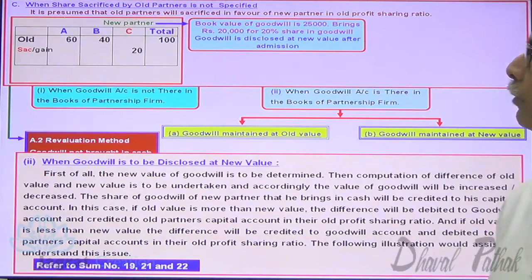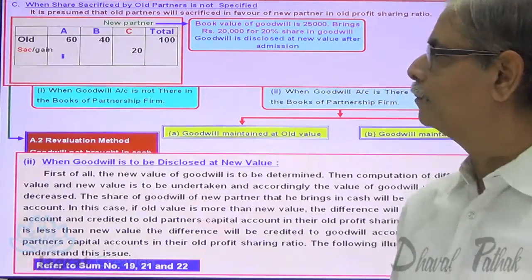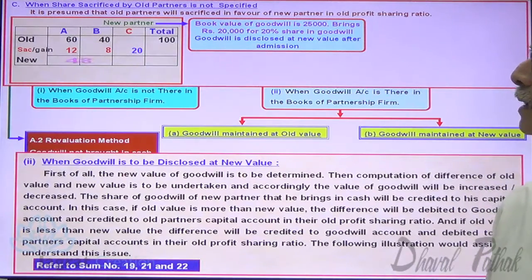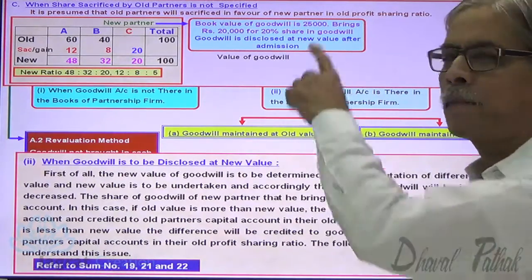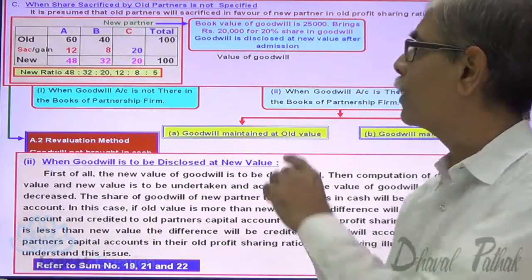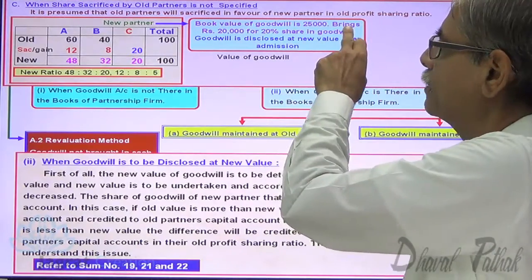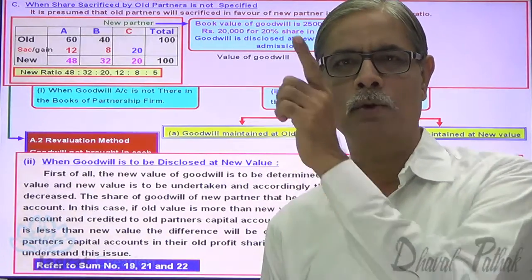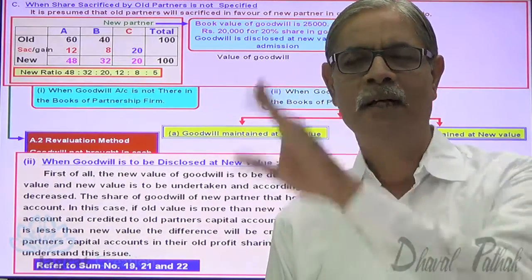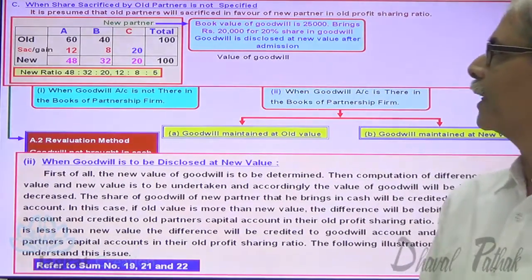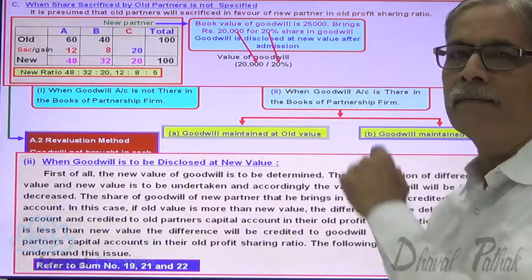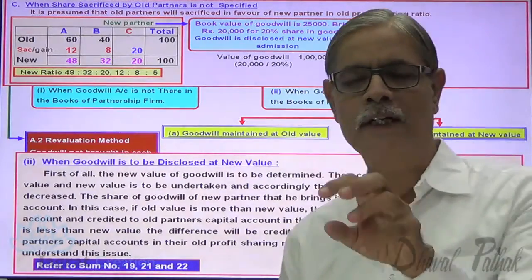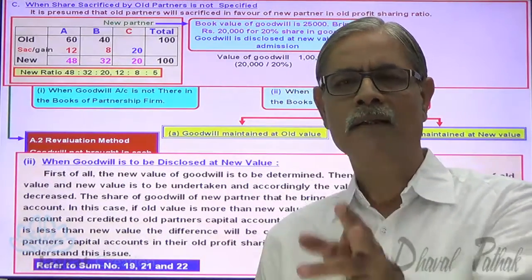First step, determine the value of goodwill. This is usual. 20% gets 12% from A, 8% from B. This is a new profit sharing ratio. Now you know it very well. C brings 20,000 for 20% share in goodwill. So 20% share is equal to 20,000. How much is the 100% value thereof? So to find out the value of goodwill, we are required to divide 20,000 by 20%. So the determined value of goodwill is 1 lakh, determined for goodwill at the time of admission.